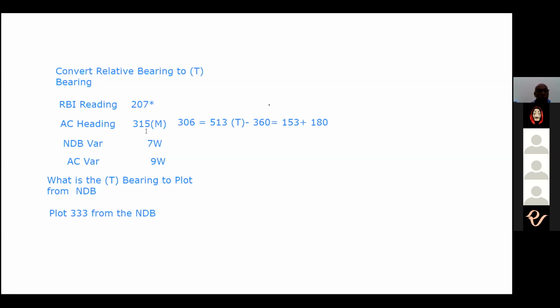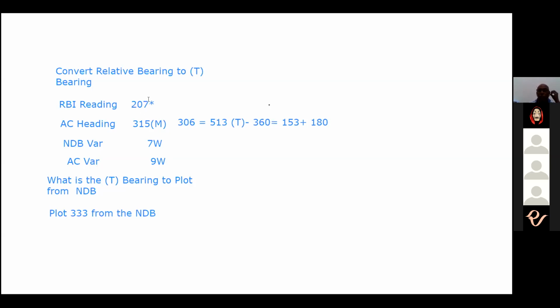From 315, we applied aircraft variation of 9, and so we got a true heading of 306. Correct? 315 minus 9 is 306, since 9 west, magnetic west. So true is 306. So we added the bearing.